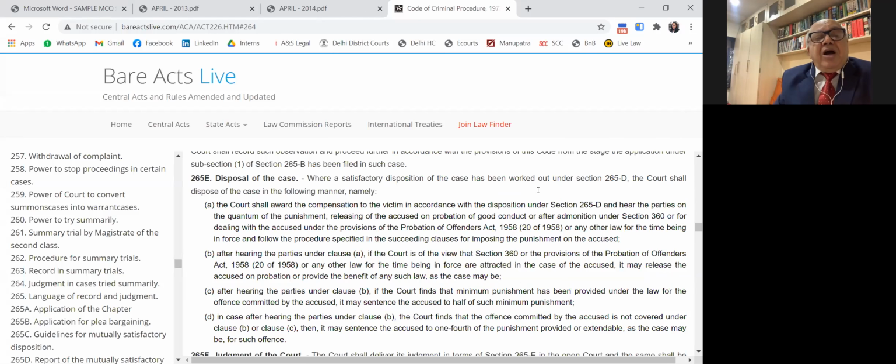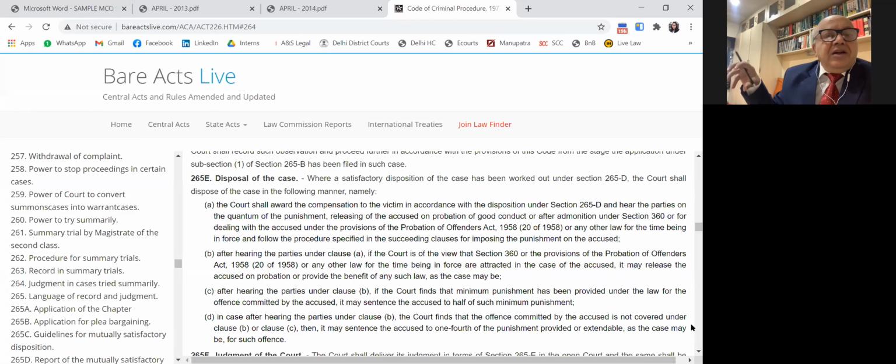The accused will be asked to give a bond and remain present. Otherwise, if the court is not satisfied, the court may say that you undergo half the punishment of the sentence. That is clause C of section 265E. Half the punishment, or in case of a lesser offense, lesser punishment, one-fourth punishment can be granted. So the option is here.